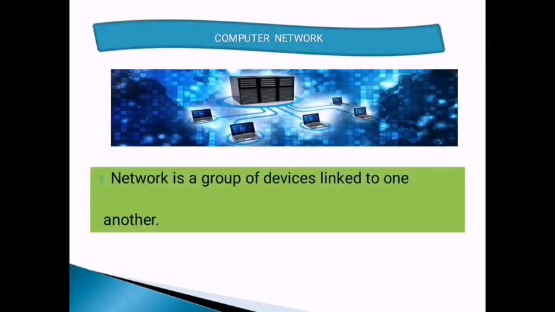Now, I have told you that many computers are there and they are connected to each other for sharing files and resources. Now, how are they connected? If they are nearby, they can be connected through a wire. If they are very far, they can be connected through satellites. So it depends upon how far they are. Now, again I'm repeating, a network is a group of devices linked to one another.